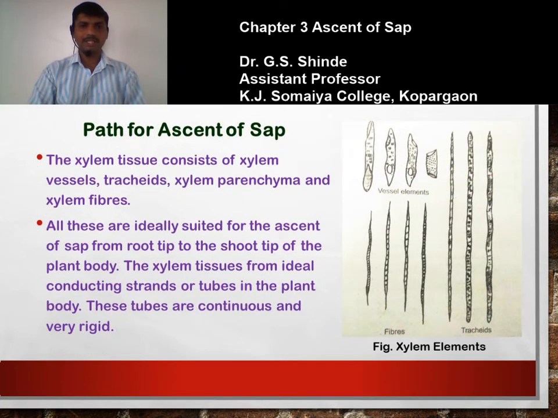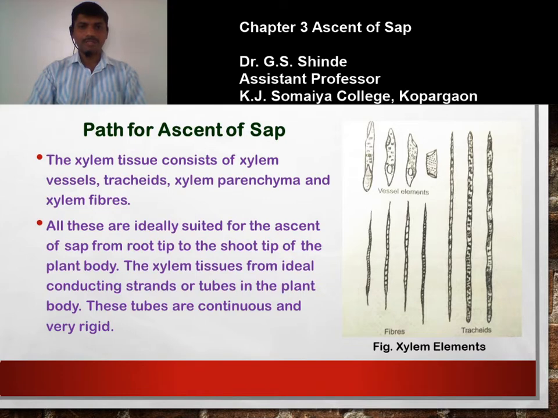The xylem tissue consists of xylem vessels, tracheids, xylem parenchyma and xylem fibers. In the figure you see the xylem elements. The xylem vessels or vessel elements are shorter in length but have a broad diameter, while tracheids are longer in length and have a narrow diameter. And if you see the xylem fibers, these are long thread-like having very fine diameter. So this structure is ideally suited for the conduction of water.